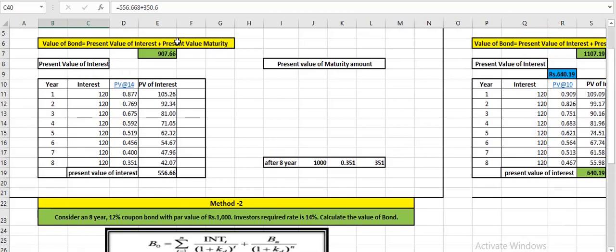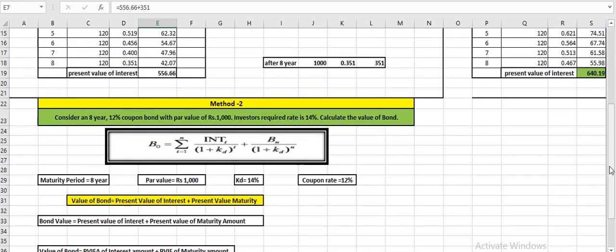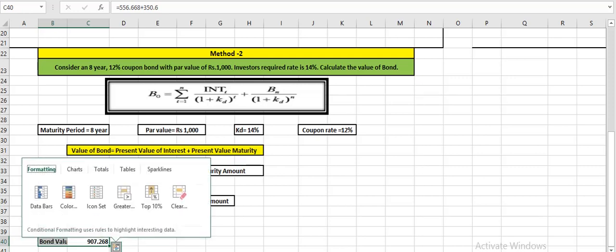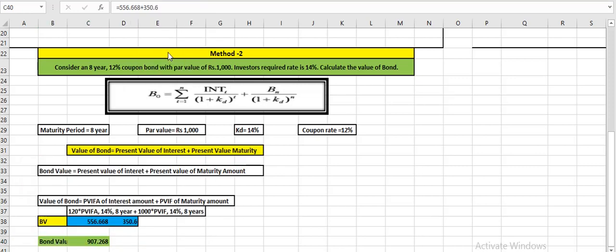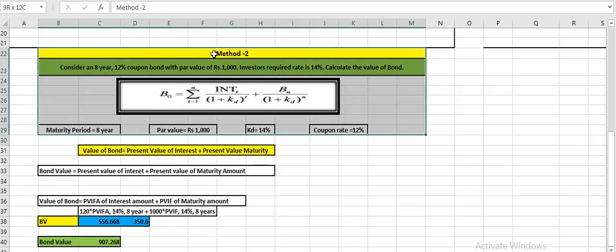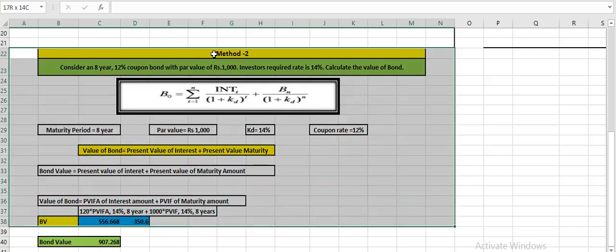So in method number 2 also we have the same value that we have received. The answers are the same whether you go with method 1 or method 2. And this is where we assume the expected rate is 14%.